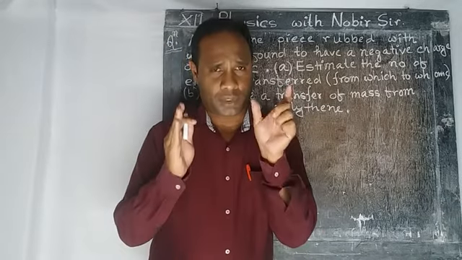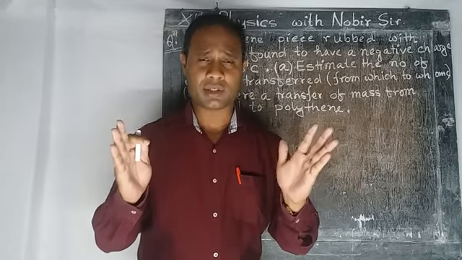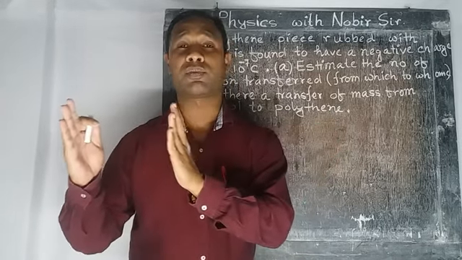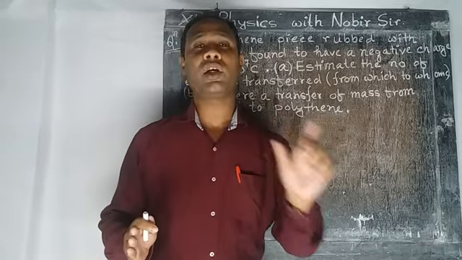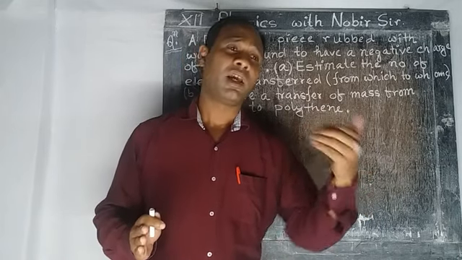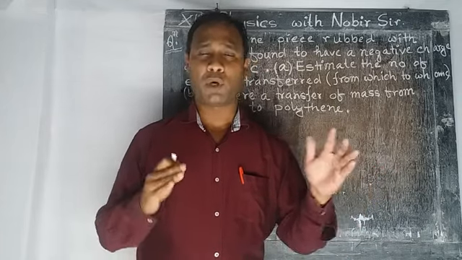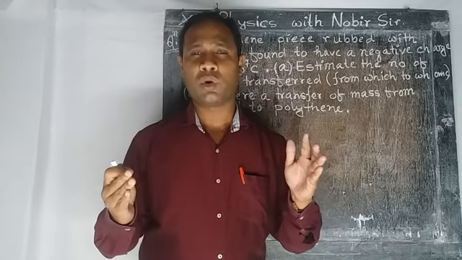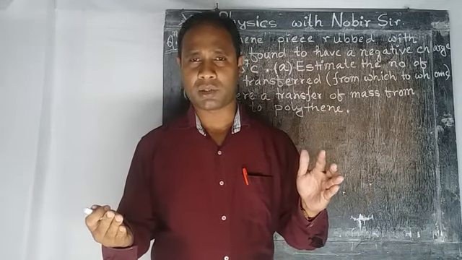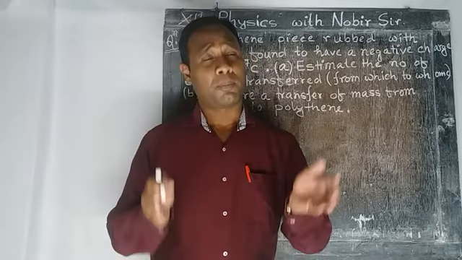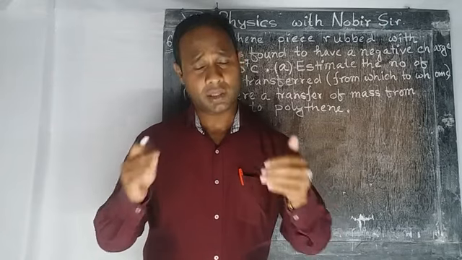So the charge of any body must be an integral multiple of the charge of an electron. A fractional multiple, such as half into 1.6 into 10 to the minus 19 coulomb, is not allowed. So that was the quantization of charge. From that point I will start this class today.